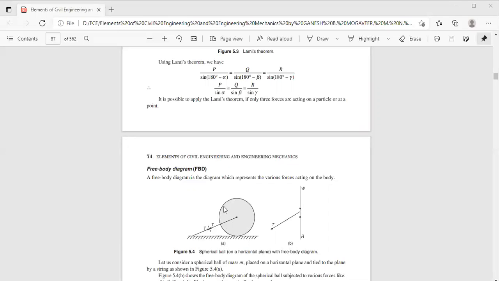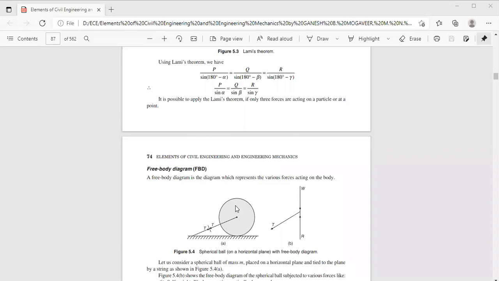So what are all the various forces acting on this body? Now if you draw the free body diagram, it is a line diagram indicating all the forces acting on the body. Now this is the free body diagram of the given figure. You can see here the weight of the body acts vertically downwards through the center of the sphere.